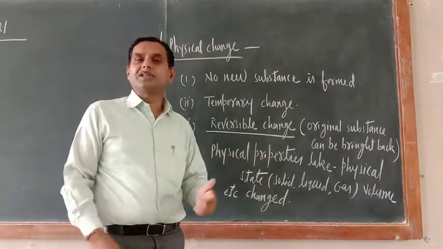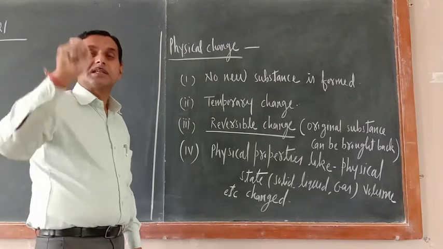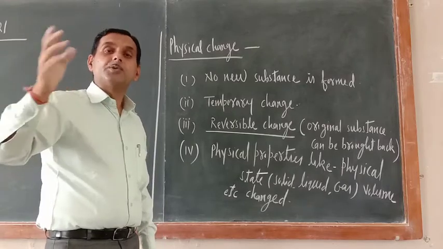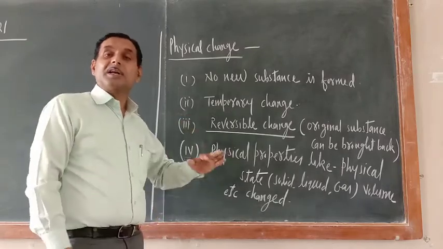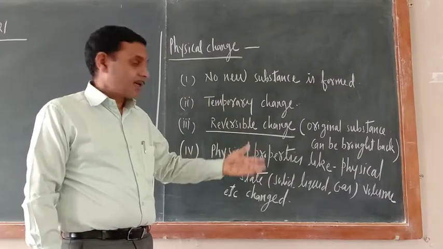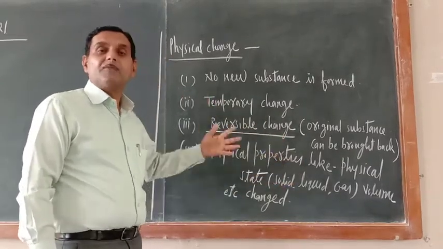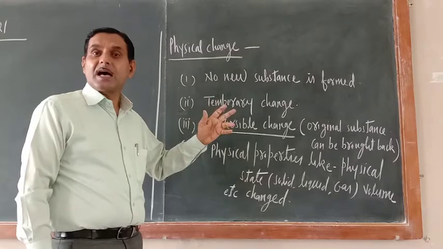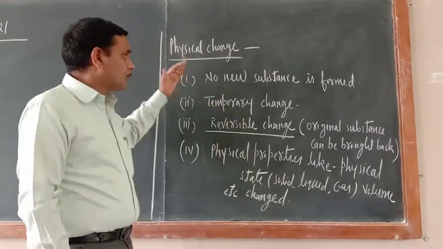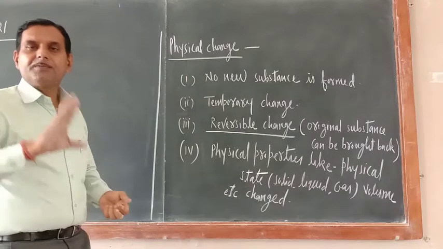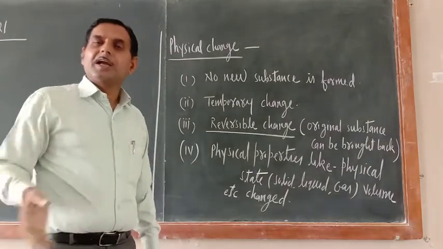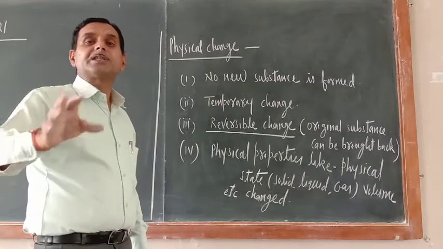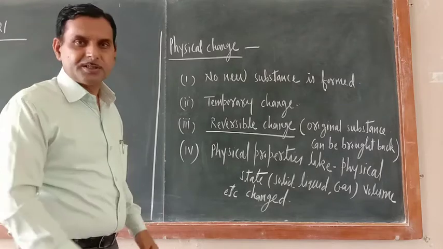During the course of physical change, only physical properties like physical state, that is, interconversion of solid, liquid and gas, and some other physical properties like volume, density, refractive index, shape, size, are changed. So in a nutshell, we can say in physical change no new substance is formed. It is a type of temporary change. It is a reversible change, and during the course of physical change, only physical properties are changed.